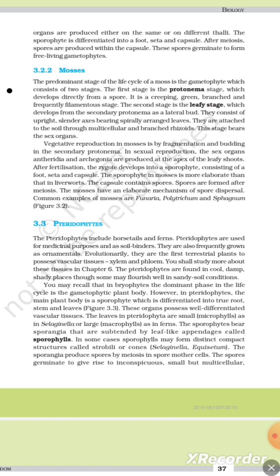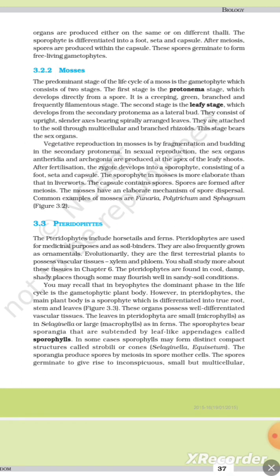3.2.2 Mosses. The predominant stage of the life cycle of a moss is the gametophyte, which consists of two stages. The first stage is the protonema stage, which develops directly from a spore. It is a creeping, green, branched and frequently filamentous stage. The second stage is the leafy stage, which develops from the secondary protonema as a lateral bud. They consist of an upright, slender axis bearing spirally arranged leaves. They are attached to the soil through multicellular and branched rhizoids. This stage bears the sex organs.